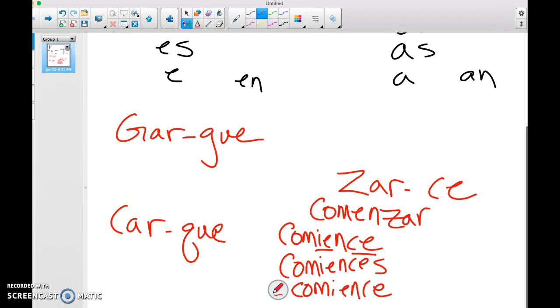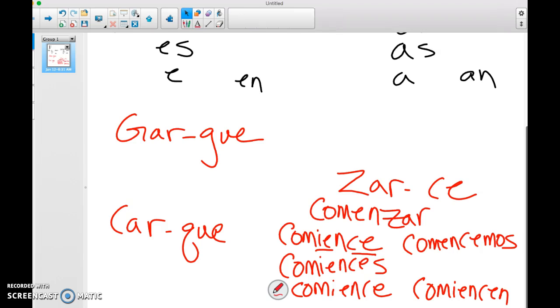Comience. But one issue comes up in the we form when a stem changer is involved, and what is that one issue? The stem change does not occur. So it would be comencemos. You still have that se, and then in the they form it's comiencen.